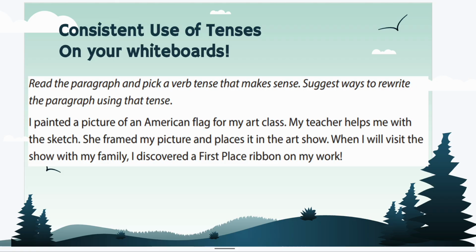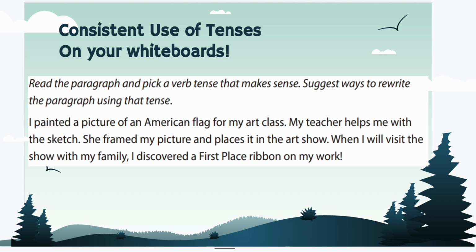Okay, so I'm going to read the paragraph, and then I want you to pick a verb tense that makes sense and suggest ways to rewrite the paragraph using that tense. I painted a picture of the American flag for my art class. My teacher helps me with the sketch. She framed my picture and places it in the art show.